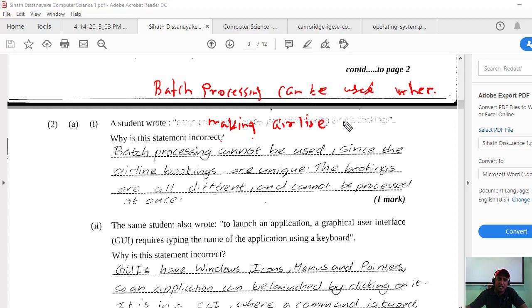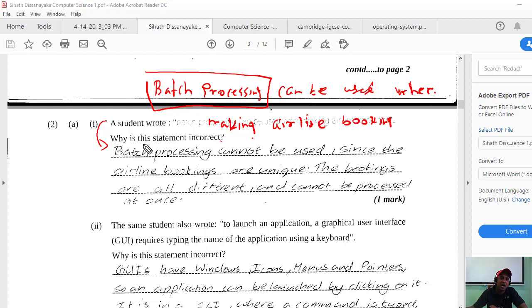They are asking whether batch processing will help you to have a system like airline booking. This statement is incorrect because batch processing doesn't support airline bookings. Airline booking systems are basically online real-time systems, not batch processing systems.